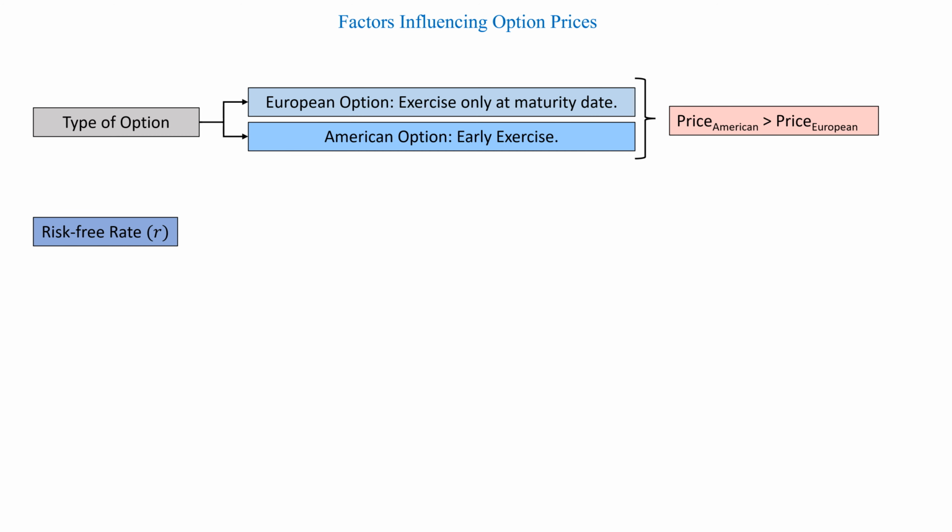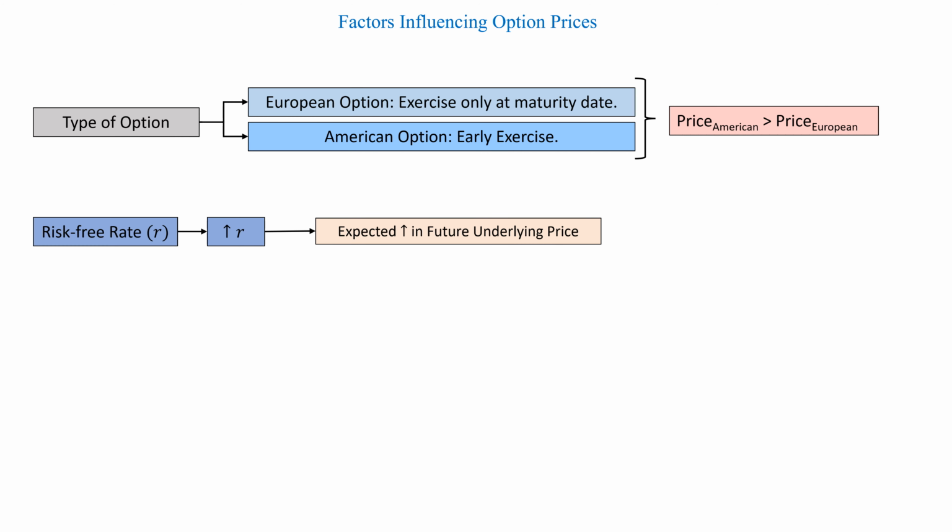So we can see how certain details or aspects of an option contract impact the price. Next, let's look at the risk-free rate. Now, the greater the risk-free rate, the greater the expected increase in the future underlying price. Hence, given that the expected price in the future of the underlying asset would be higher, the price of the call option would be greater and the price of the put option would be lower.